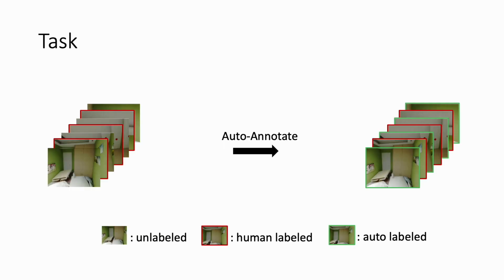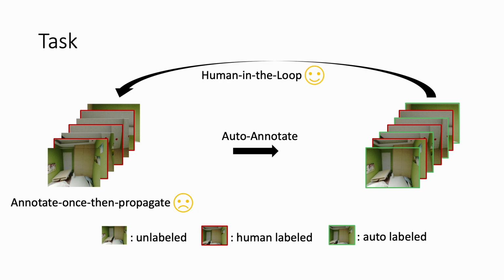In this task, we generate video semantic segmentation annotation given sparsely annotated samples. Different from the common annotate once then propagate methods, we introduce the human-in-the-loop annotation framework, which uses annotation budget more efficiently.